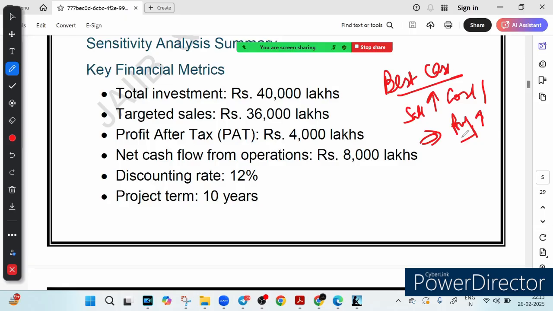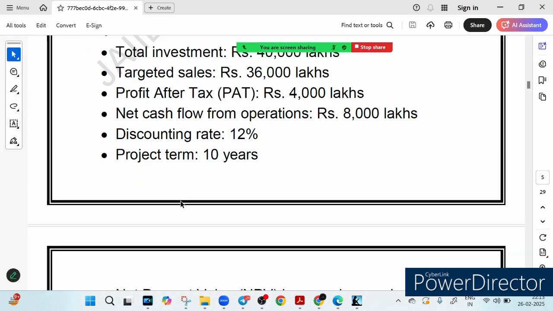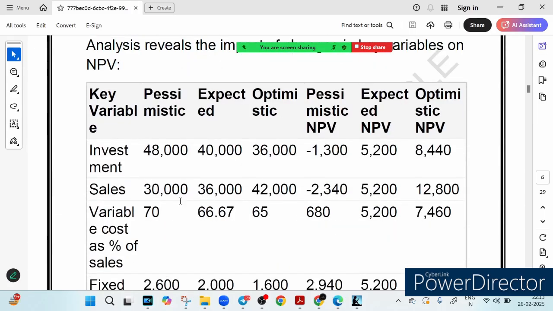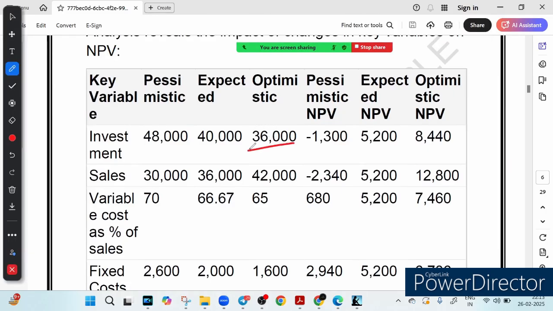But the worst case can be what? Higher investment, lower sales, obviously a huge loss, right? You can see in this table that if the cost increases to 48,000, the worst case will be what? Your investment becomes high, and your sales decrease, so obviously you have a huge loss. In this case you can see pessimistic, expected, and optimistic. These are the best cases: our investment of 36,000 decreases, so investment decrease is the best case. Our sales increase, instead of 42. These are the best cases.